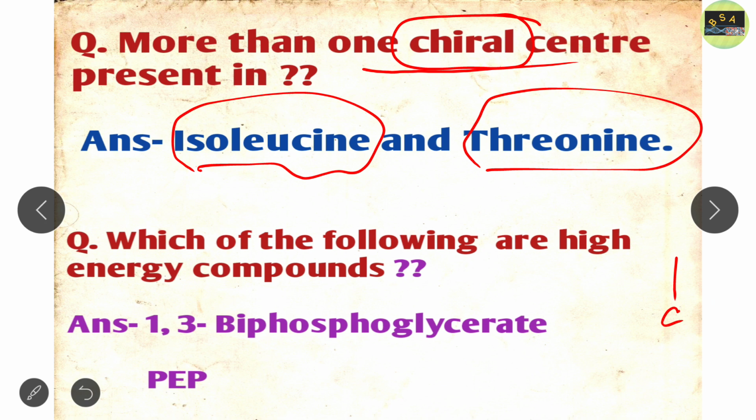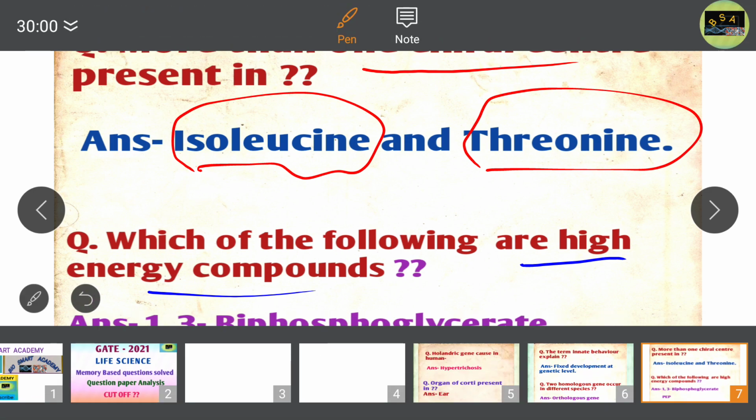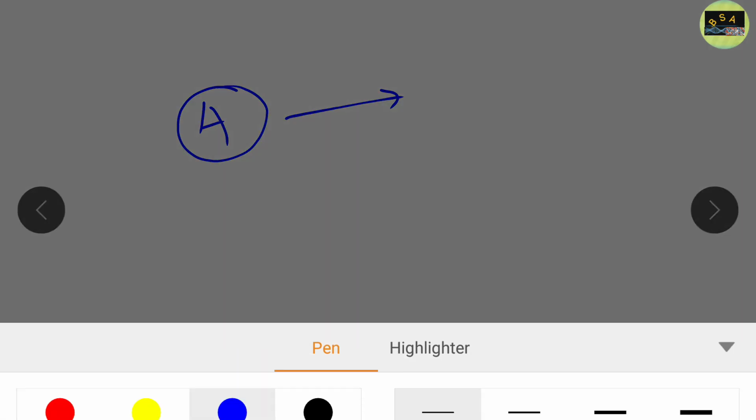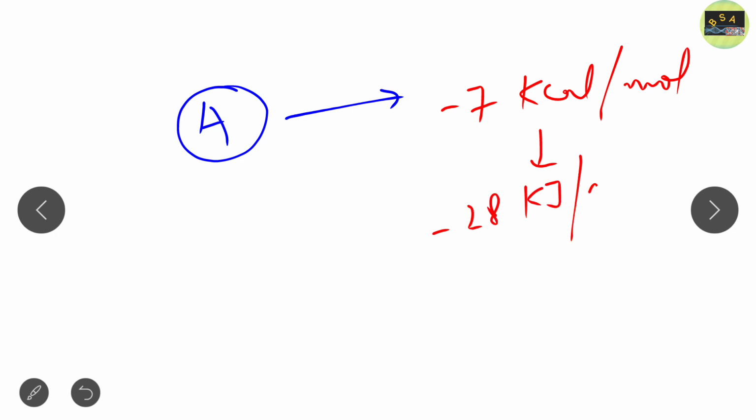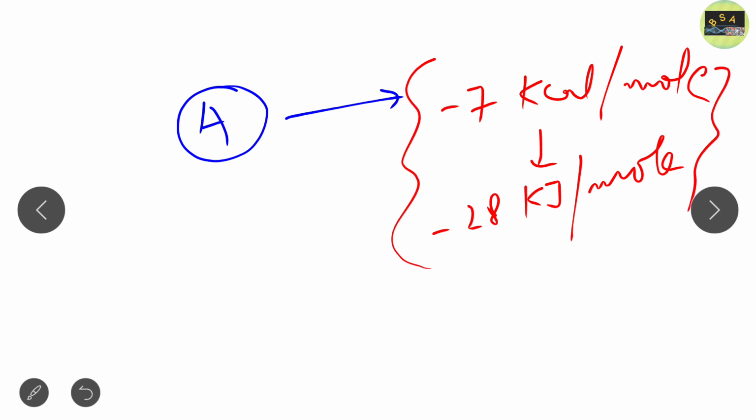This question is also asked in the biochemistry section: which of the following are high energy compounds? First of all, you should know what high energy compounds are. Suppose this is a molecule A, and if we hydrolyze this molecule and the amount of free energy released is more than -7 kilocalorie per mole, or more than -28 kilojoule per mole, then we call this type of molecule a high energy bond or high energy molecule. So this is the definition of high energy bonds or high energy compounds.